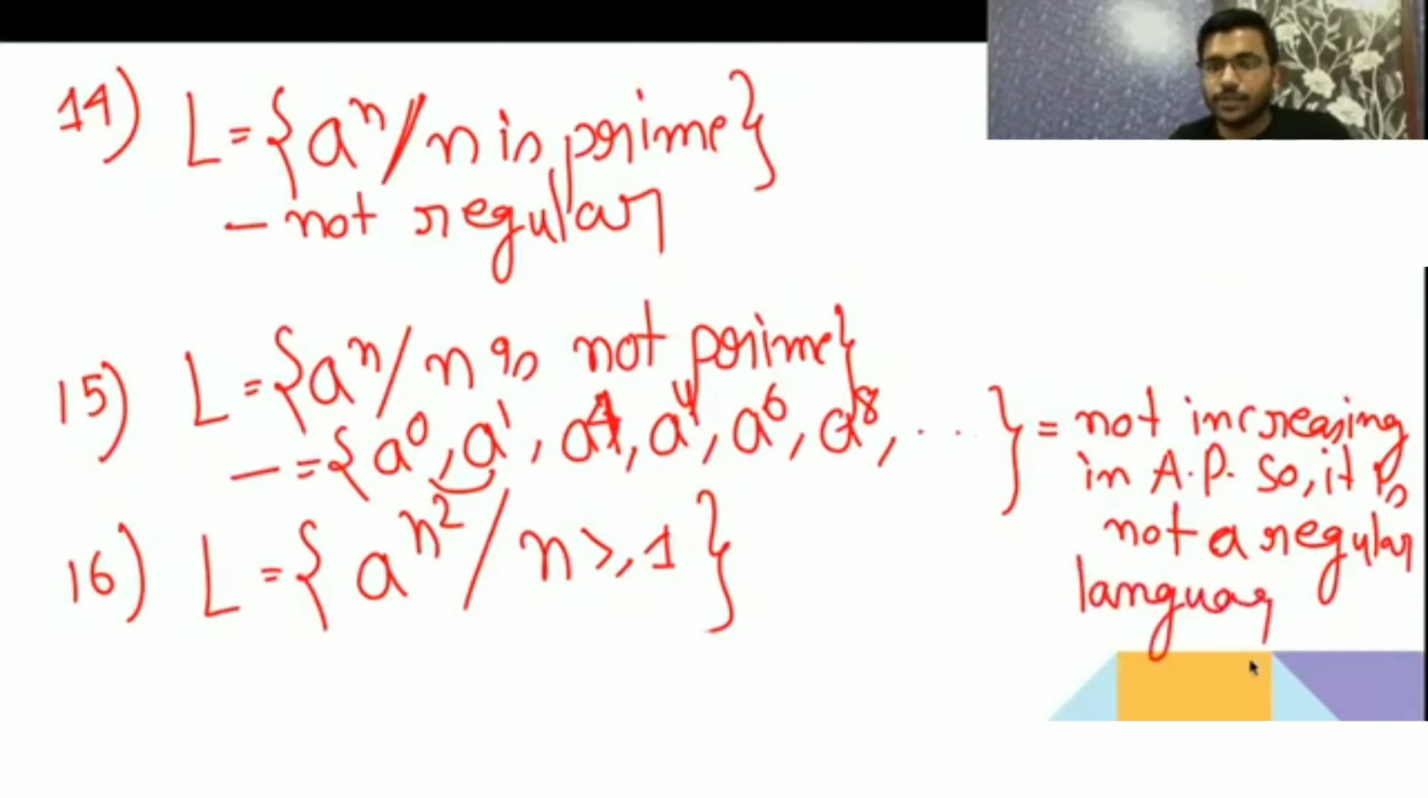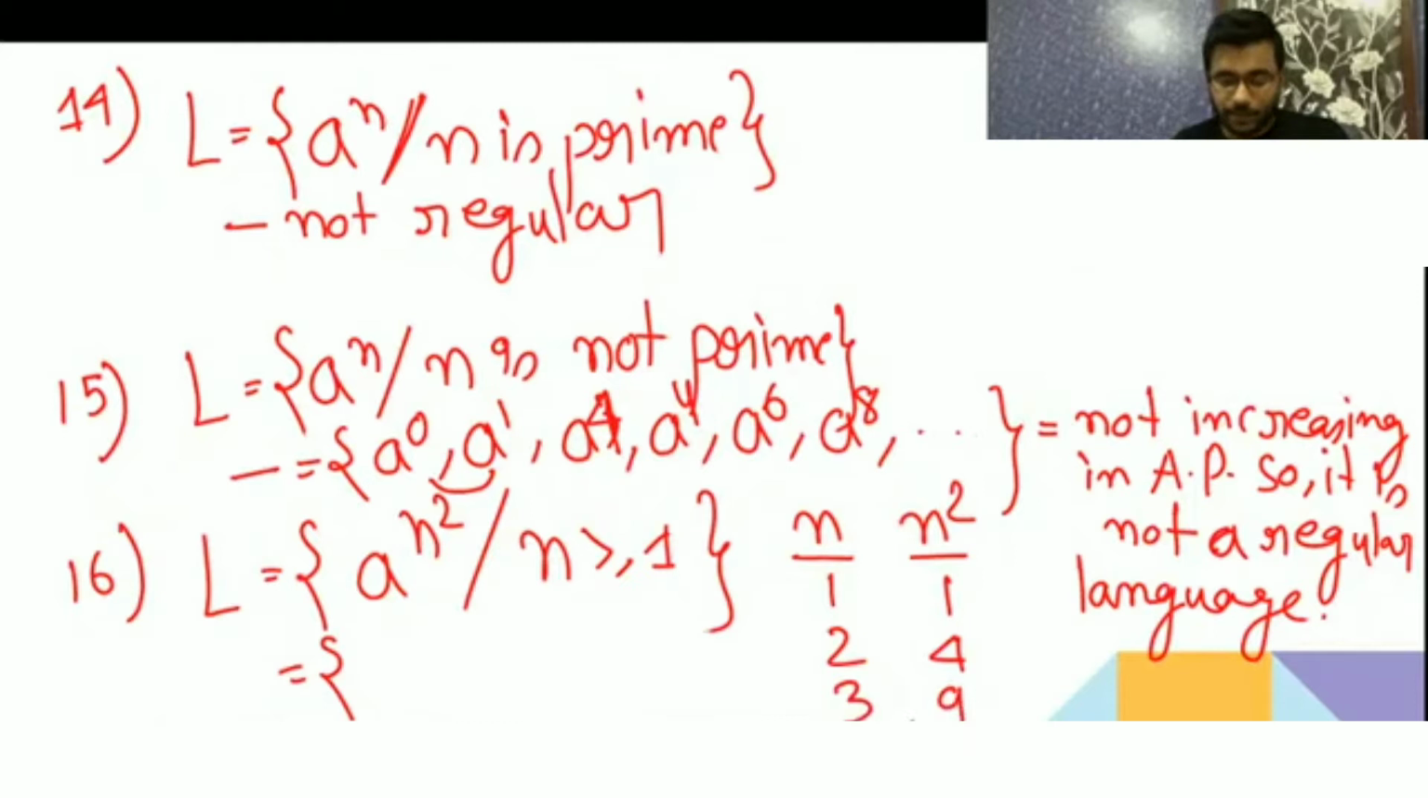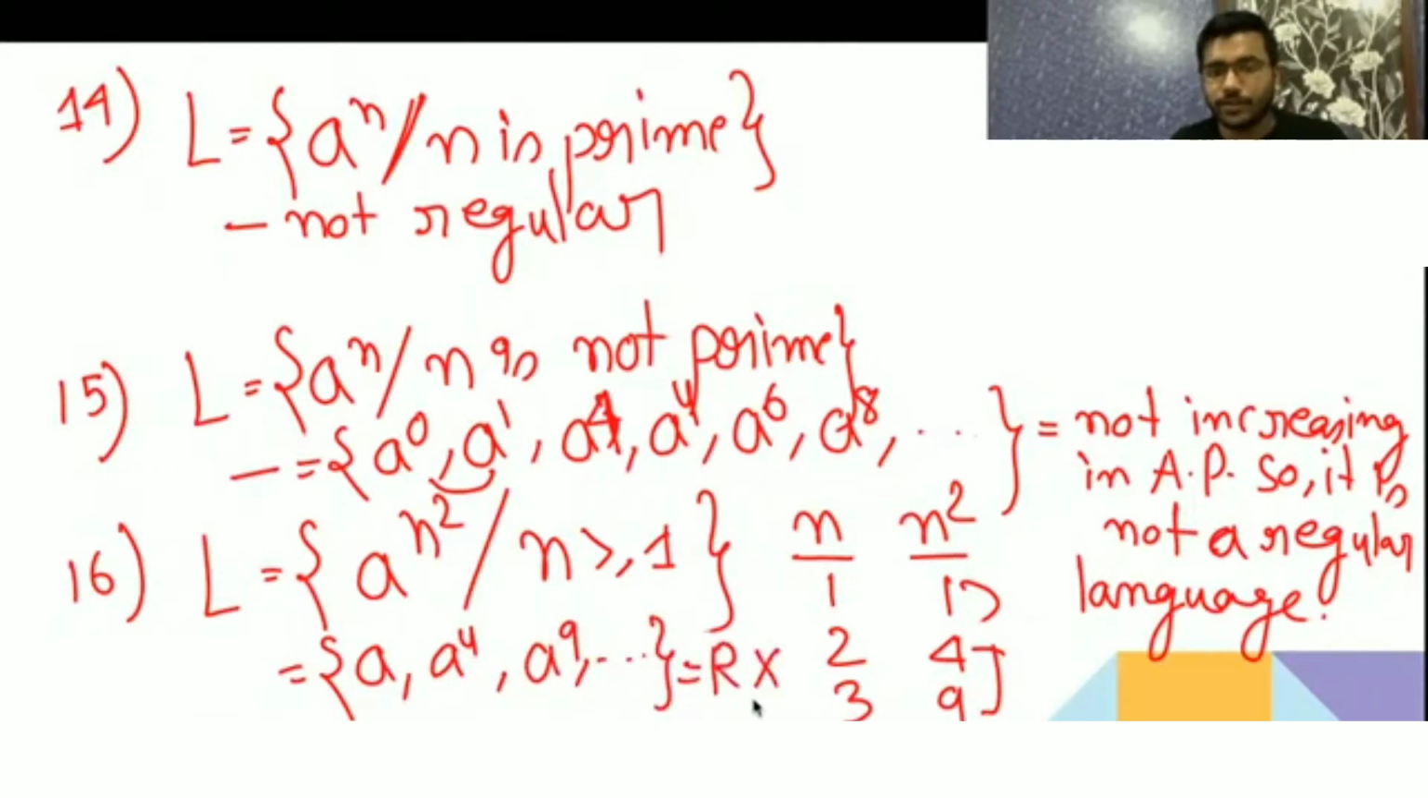Okay, so when n is 1, let me check n square. When n is 1, we get 1, then 2 gives 4, then 3 gives 9. It should be not regular, right? Because the common difference is not constant. It is a1, then a4, then a9. It is not increasing in AP. Not regular.